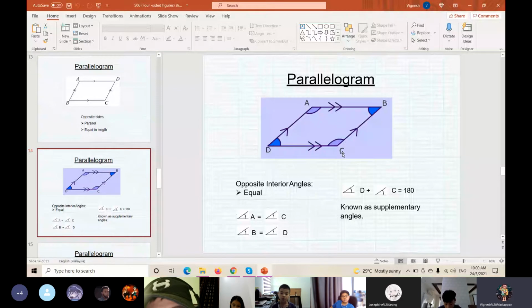Can you see the straight line here? If we add up both of these angles, the total we will get is 180 degrees. Understand?